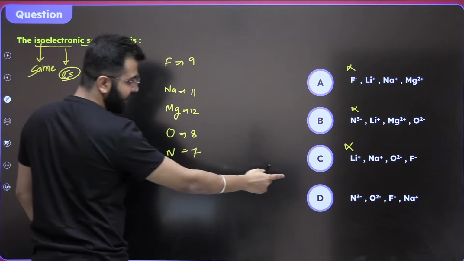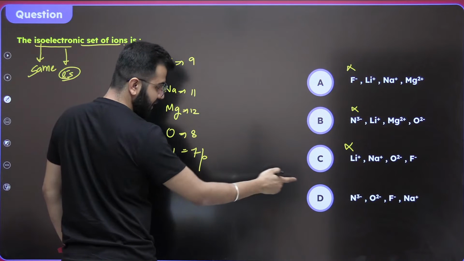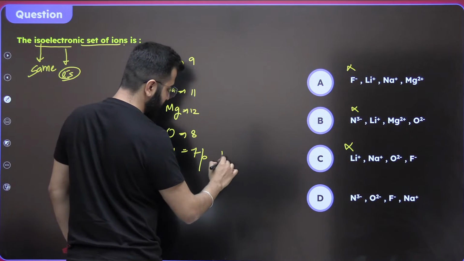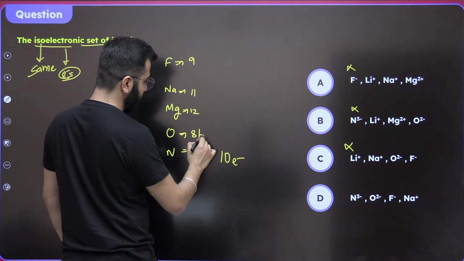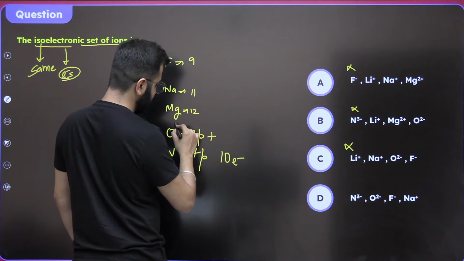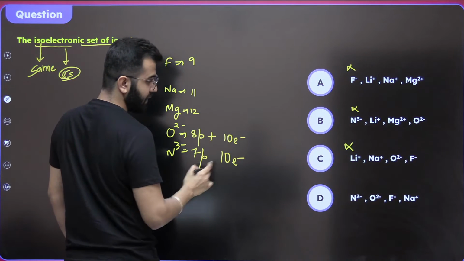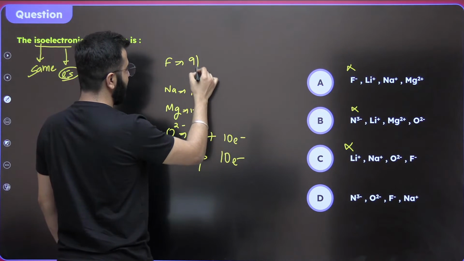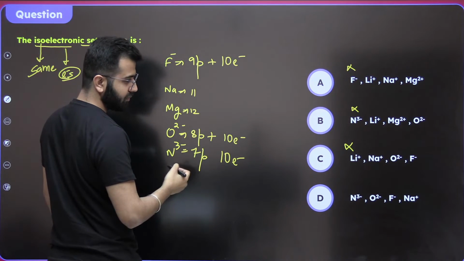Now, what are we talking about in the last question? N3 minus: 7 protons, 3 electrons extra, 10 electrons. Oxygen 2 minus: 8 protons plus 10 electrons. Fluorine minus: 9 protons plus 10 electrons.